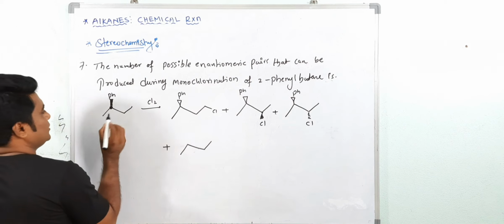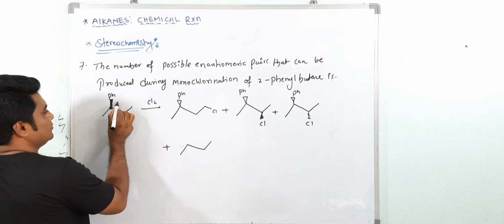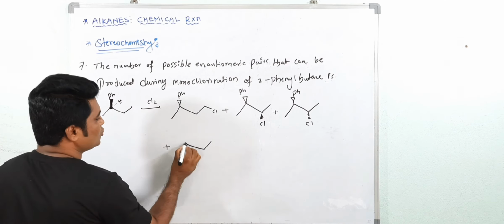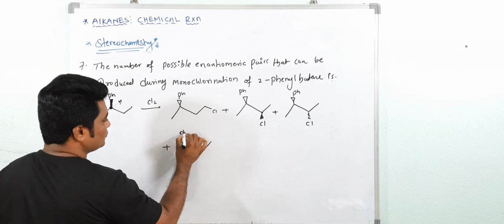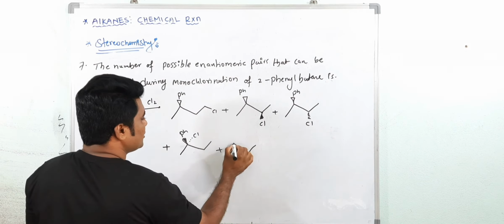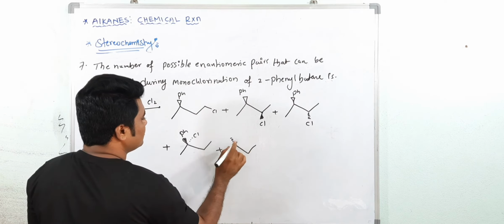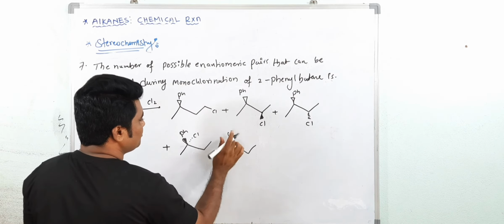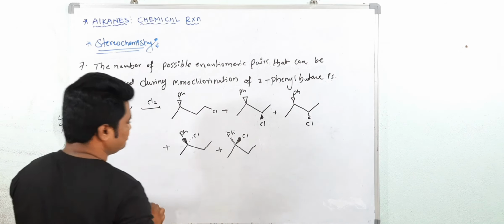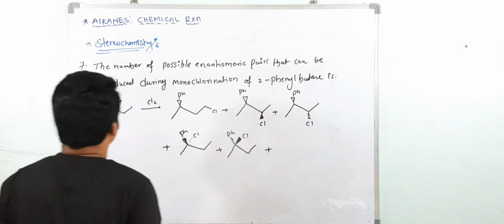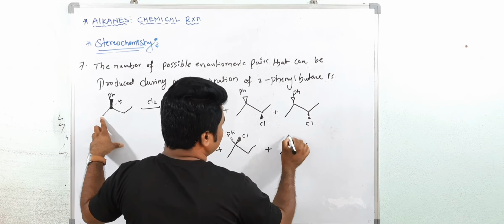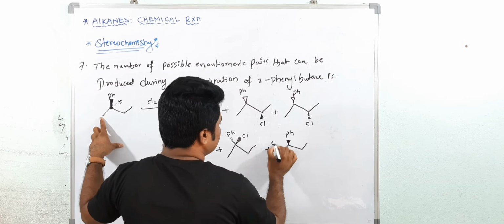When the reaction takes place at this point by the free radical mechanism, it becomes planar. Now two structures are possible: here Ph and Cl, and one more, its mirror image, with Ph below the plane and Cl above the plane. One more is possible here, above the plane, and here Cl.